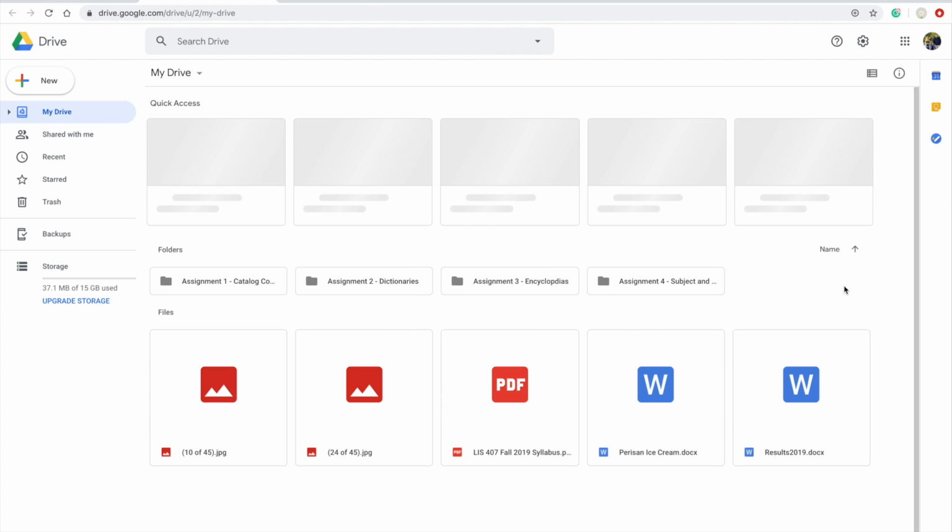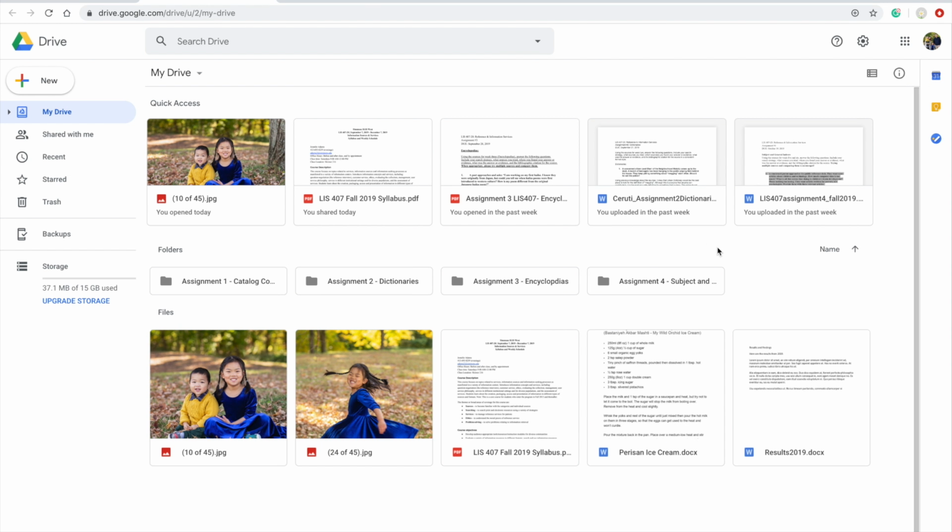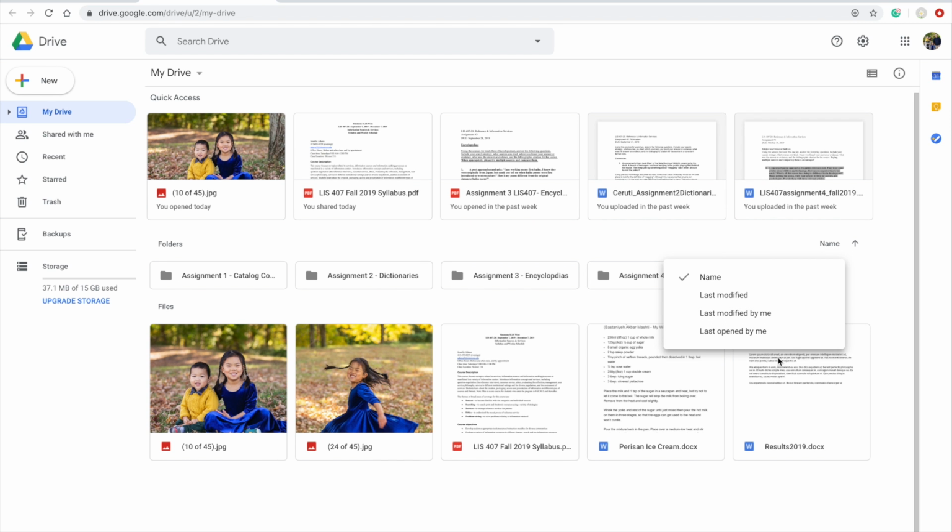Google Drive shows the user documents that they have been accessing recently or most often in the Quick Access section. Beneath that, any folders created in the drive will be shown. And beneath the folders will be all of the files uploaded to the user's drive. You can sort by name, file size, date modified, and a few other ways depending on what floats your boat.